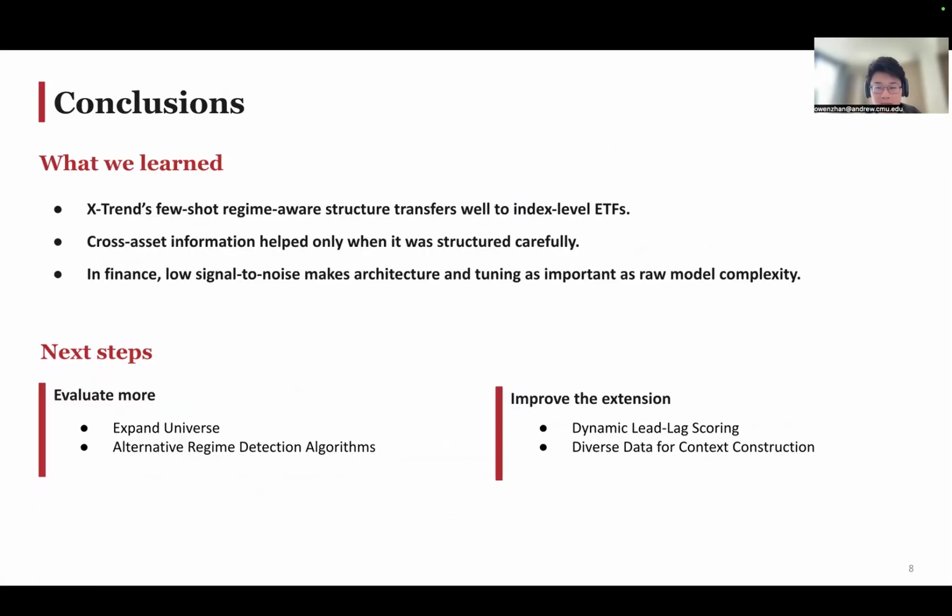In terms of major takeaways, first, we verify that the X-trend model generalizes pretty well to ETFs. Second, cross-asset information only helps when it's structured carefully. And most importantly, the low signal-to-noise ratio in financial applications means architecture and tuning choices matter just as much as raw model complexity. Going forward, the potential next steps are evaluating larger ETF universes, testing alternative regime detection methods, implementing dynamic lead-lag scoring, and creating more diversified context.